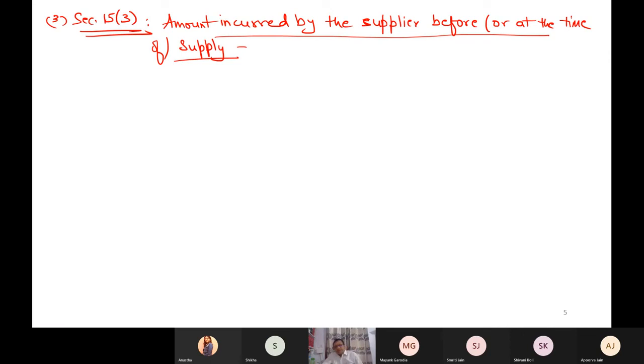So many times extra amount is also incurred by the supplier before or at the time of supply.